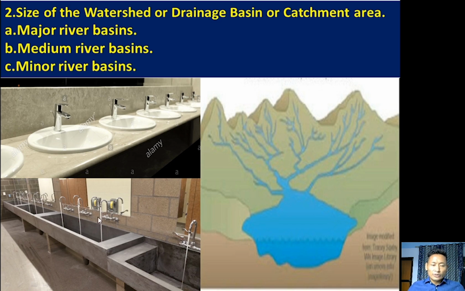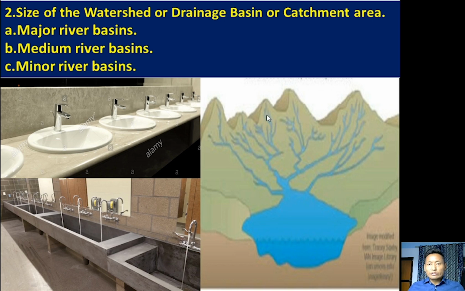So here the basin is much bigger, and the amount of water is also more, because here we have three taps. Likewise, in river systems, this is one watershed.